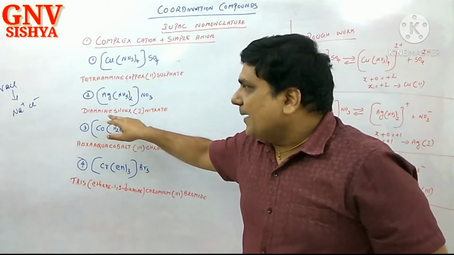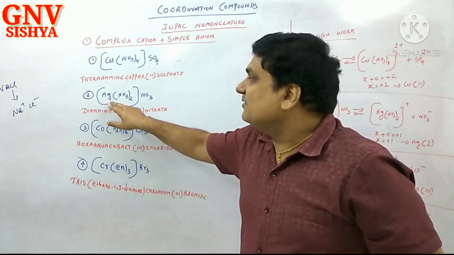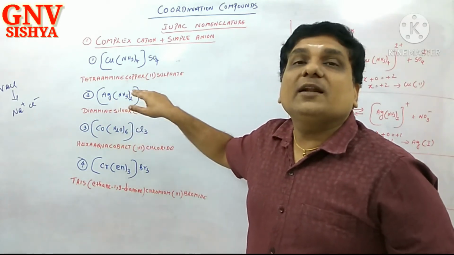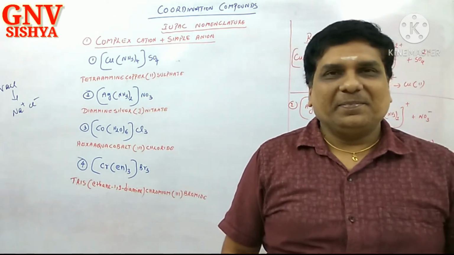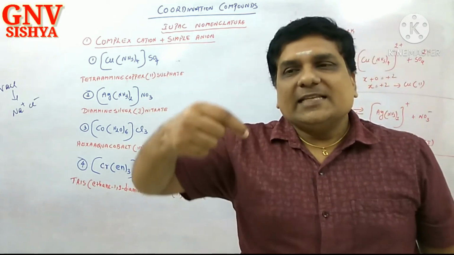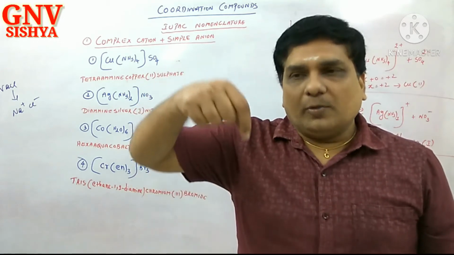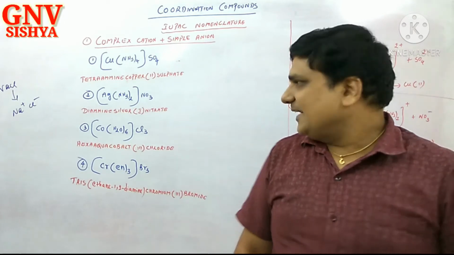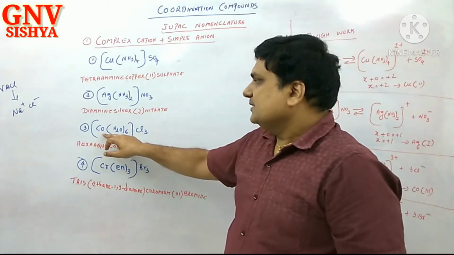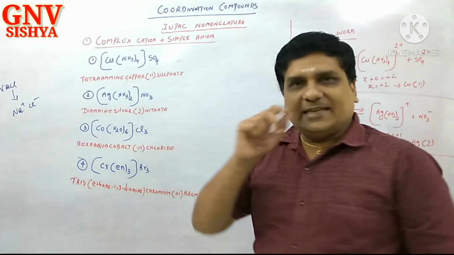Diamine silver, Roman letter 1, nitrate. Diamine silver, Roman letter 1, nitrate. Correct? Next, this one: [Co(H2O)6]Cl3.